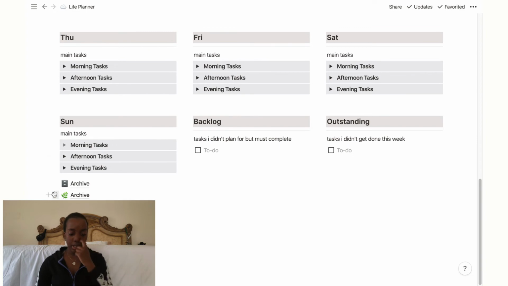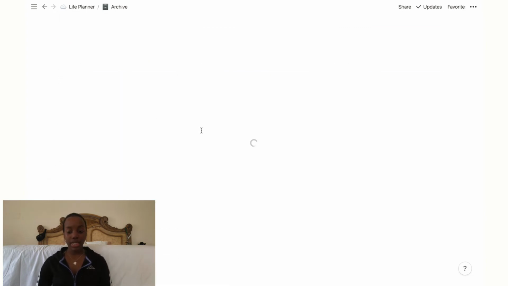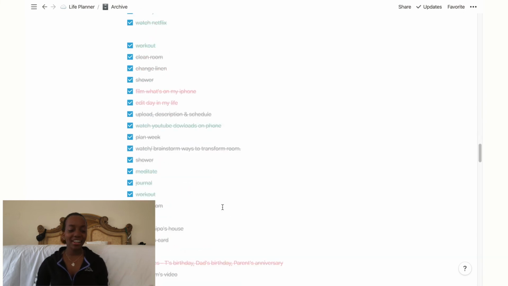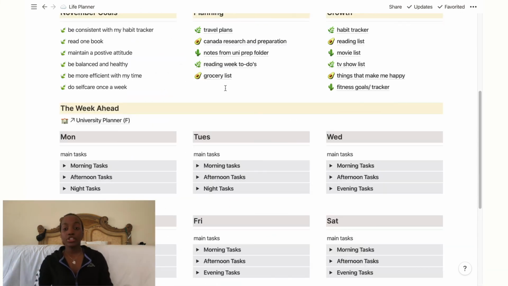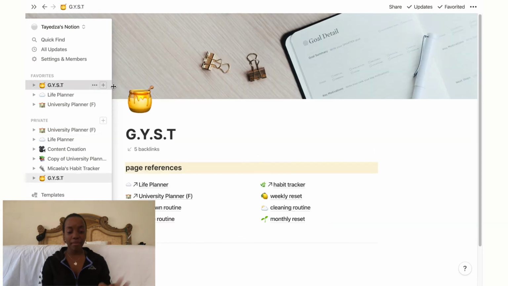I'm gonna delete this archive actually. So I just have this archive and it has all of my tasks that I put in there, and it's good to look in to see all the tasks that you have done ever since you started your Notion.